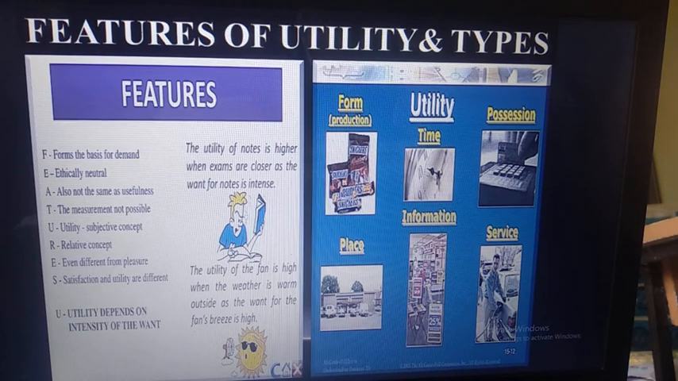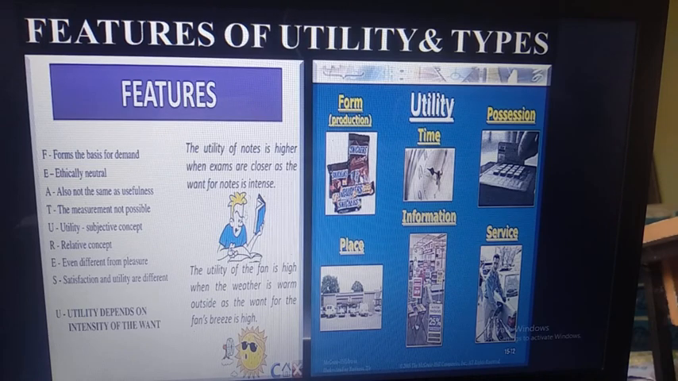Second is that utility is ethically neutral. A product can be used for a good purpose and also for a bad purpose. For example, a knife is used by a housewife for cutting vegetables, but a murderer can use it for murder. Another point is that utility is not the same as usefulness. Some persons are addicted to some products. They do not find usefulness in it, but they are addicted.